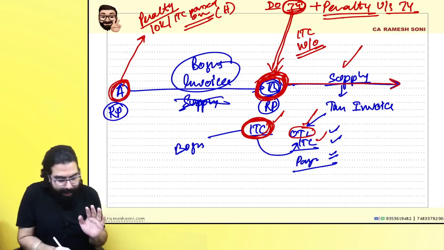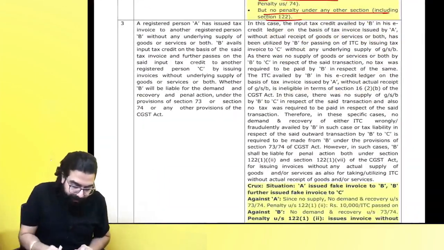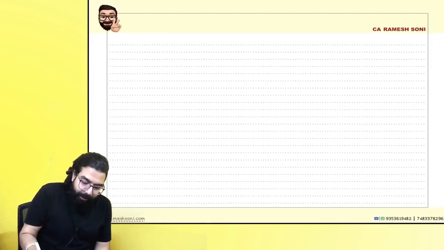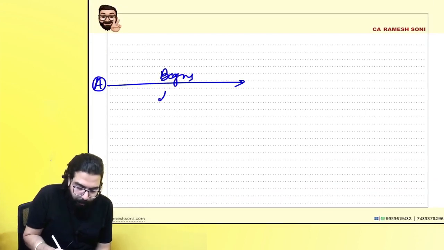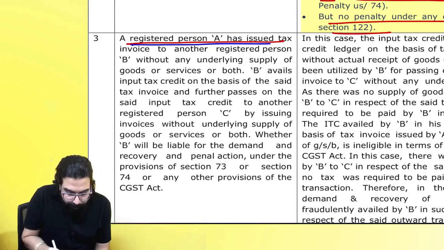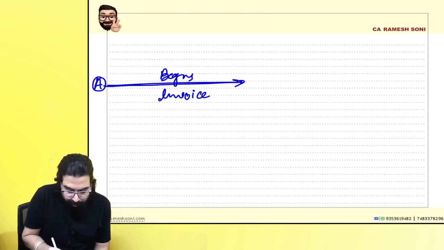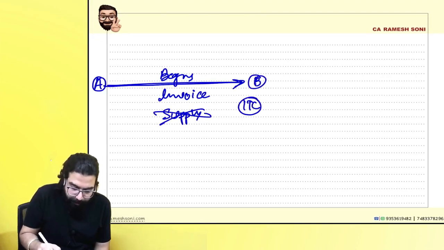Can I go ahead? I told you about A, I told you about B. Now sir, we'll go ahead and talk further. It says A has issued an invoice. Everyone over here, there is A. A has gone ahead and issued a bogus invoice. Okay sir. Then A has issued a tax invoice to another registered person without supplying goods or services. There is no supply over here, and this is B. B went ahead and took the input tax credit.